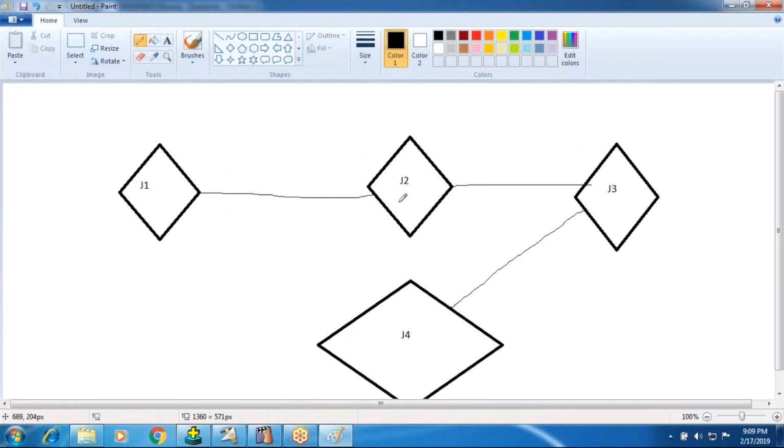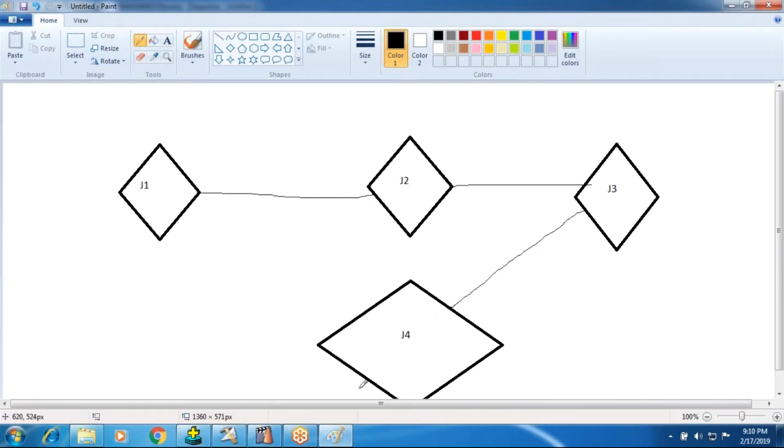So J1 is completed, then J2 starts. After completion of J2, then J3 should start. After completion of J3, then J4. Once again, I'm just giving a note: I'm talking about the completion of the run, not the success. Of course, I mentioned J2 success, I guess, but it is a mistake, a wrong spelling. What I'm talking about is the completion of job 1, completion of job 2, completion of job 3, completion of job 4.